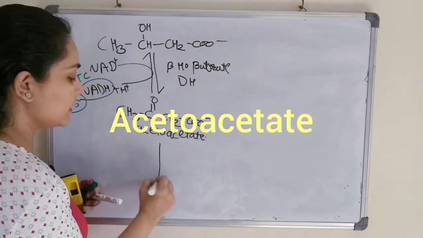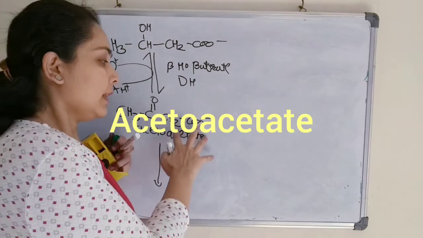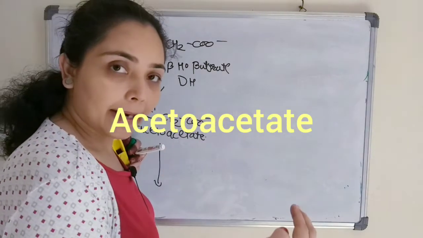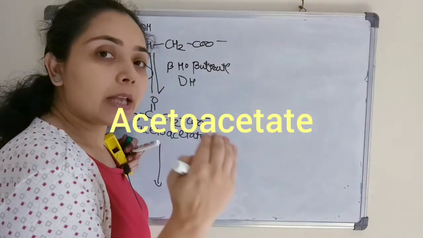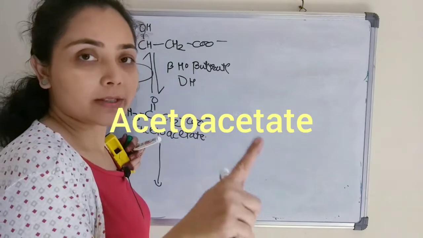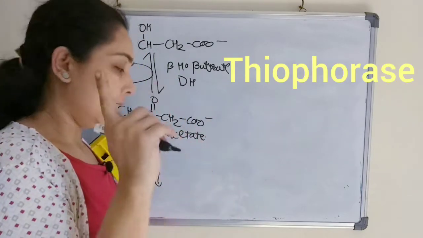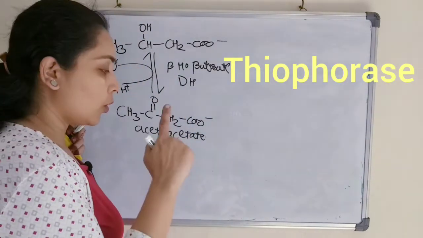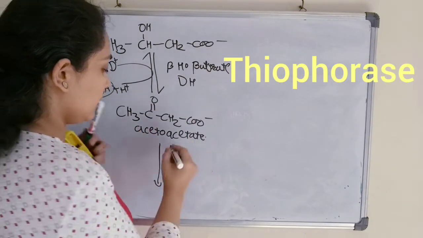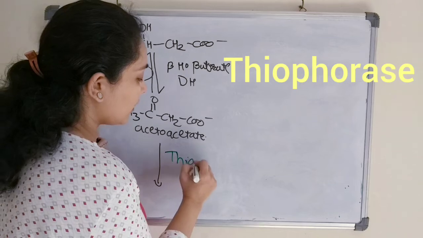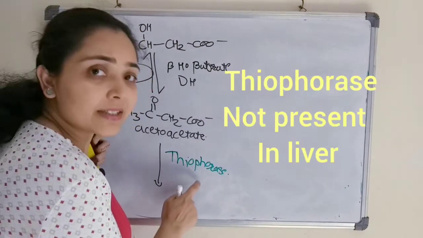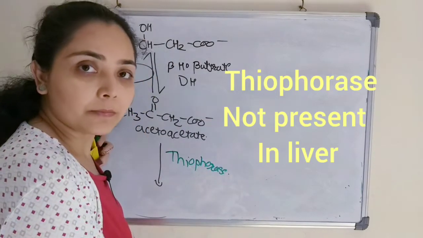Now next is the important step. To this acetoacetate, now the coenzyme A will add. The enzyme will be CoA transferase or thiophorase. It is important to remember the enzyme, we can call it a CoA transferase or thiophorase. This enzyme is absent in the liver.